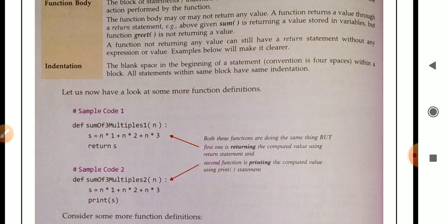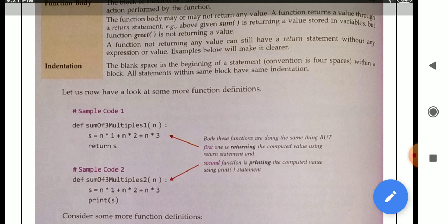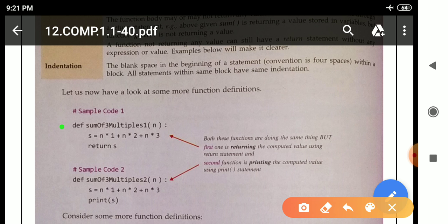Sample code 1. See here, def sum of multiples 1. In bracket we write argument n colon s equal to n into 1 plus n into 2 plus n into 3. Next line return s. Here def means definition of function started. After that sum of multiples 1 is the name of function, n is the argument.